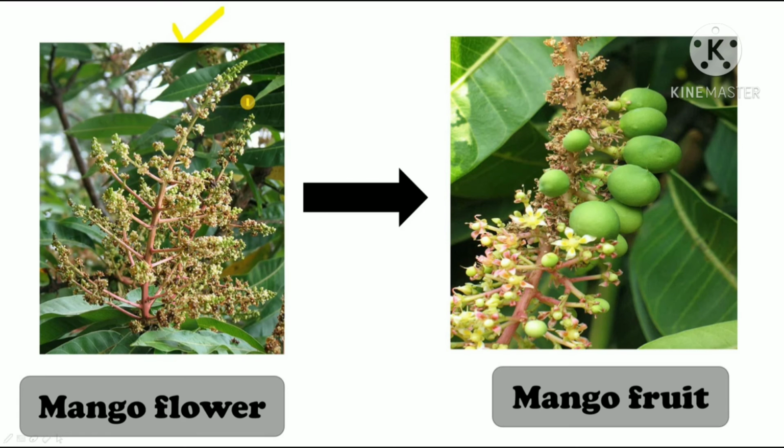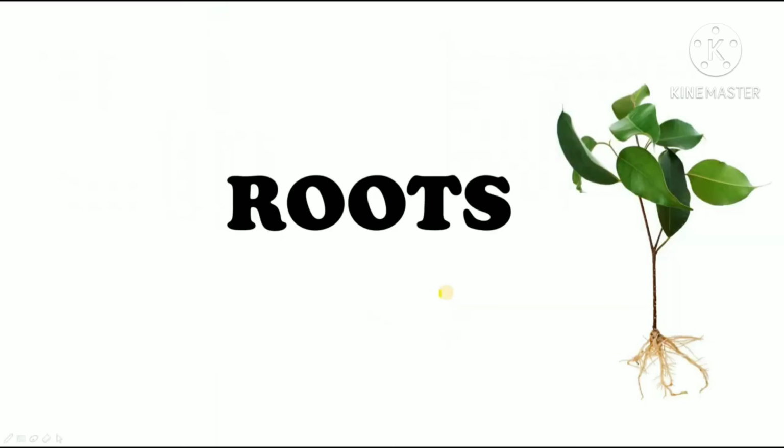Then the fertilization will happen in the ovary, where the pollen grains will fertilize the eggs present in the ovary. And after the fertilization, the ovary will swell. It will gradually become bigger and bigger in size, and it will turn into this delicious mango fruit, right? And the ovules will turn into seeds. Okay, so this is how fertilization happens.